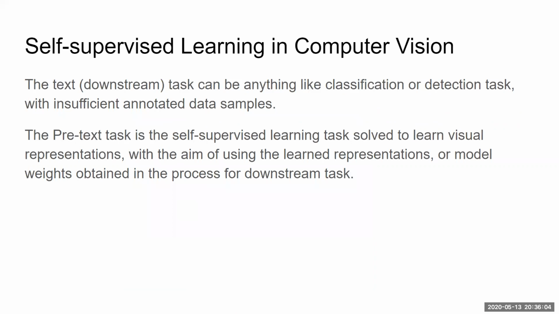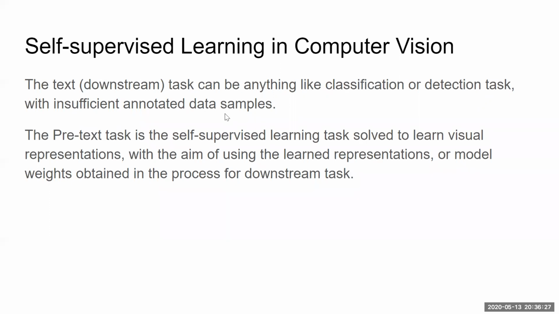So let's break down self-supervised learning problems in computer vision. A self-supervised learning problem essentially has two tasks. One is the downstream task, which is the final task that you're trying to solve. This can be anything like a classification or a detection task, but you have insufficient annotated data. And now you have a pretext task.